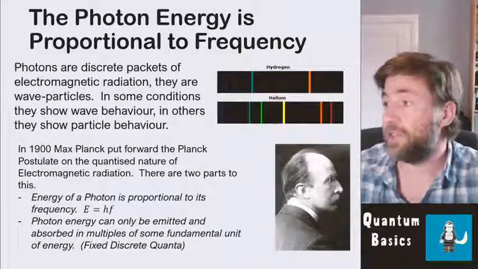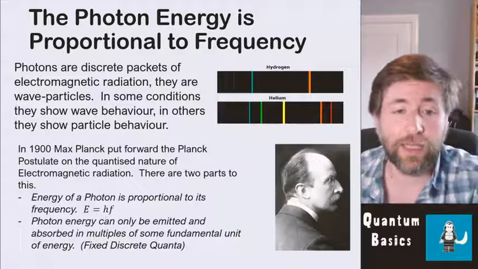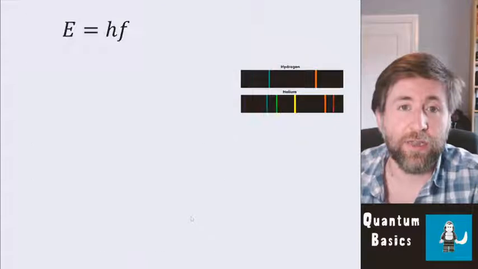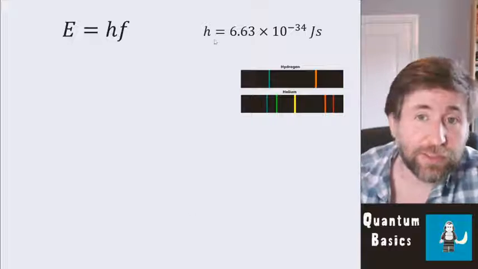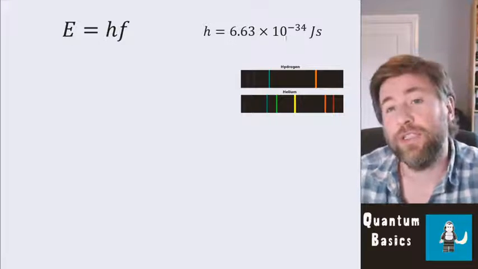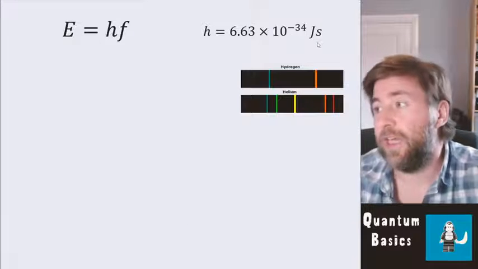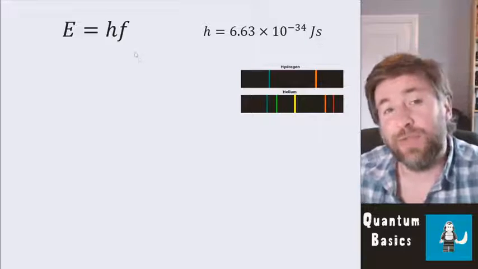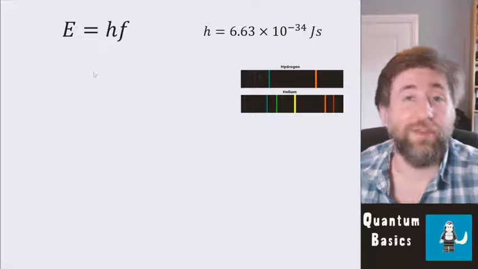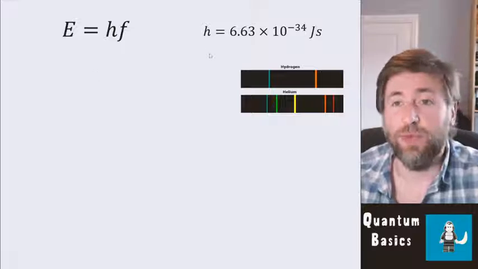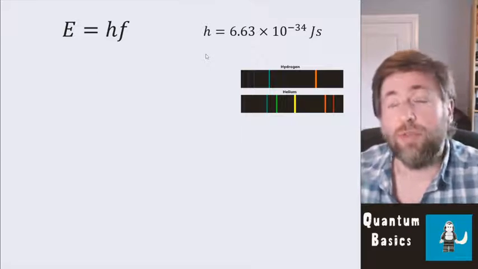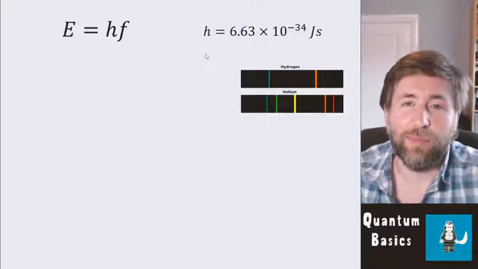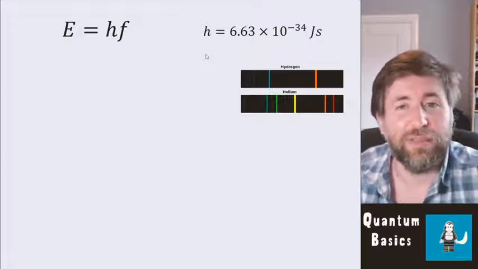So let's do some practice to make sure you know exactly how to use that equation, E equals hf. Firstly, we're going to use Planck's constant as 6.63 times 10 to the minus 34 joule seconds. And so you can see that as just a bit of a conversion factor between either frequency and energy, or even wavelength and energy, which we're going to use today as well. It's a number which is given on the formula sheet of any A level, so you don't need to memorize it, but you will remember it because you'll be using it so many times.